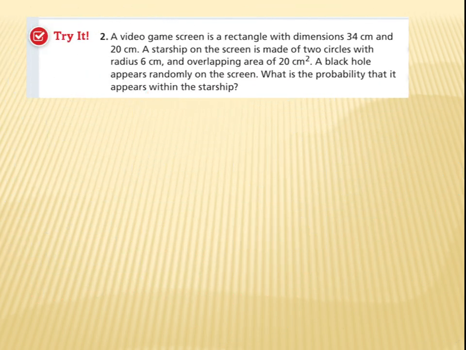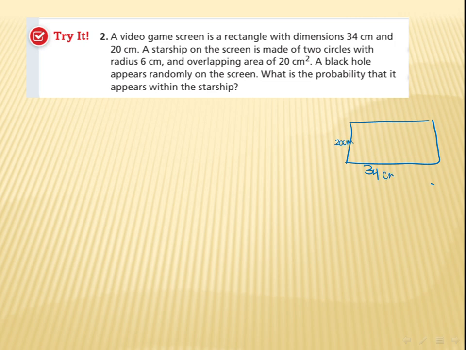He said a video game screen is a rectangle with dimensions 34 and 20 centimeter. So here the shape of the game screen is a rectangle, right? He said the dimensions are 34 and 20 centimeter.